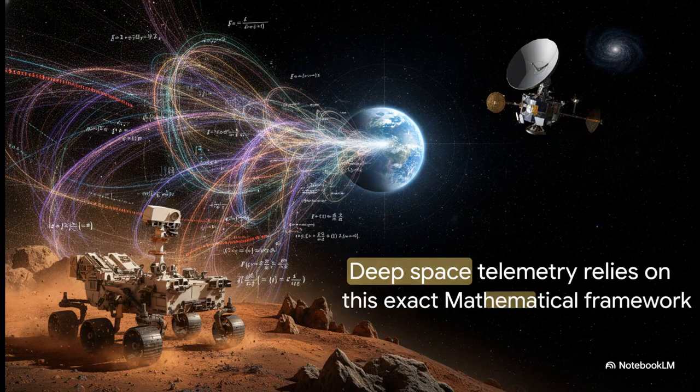And on the macroscopic scale, today, as we beam data across the vast emptiness of the solar system, we are using the exact mathematical laws he derived back in the 19th century in a quiet Scottish study. Whether it's the Voyager probes drifting out in interstellar space or rovers sending high-def images from the surface of Mars, every single bit of that data travels across millions of miles of vacuum on the back of Maxwell's transverse waves.